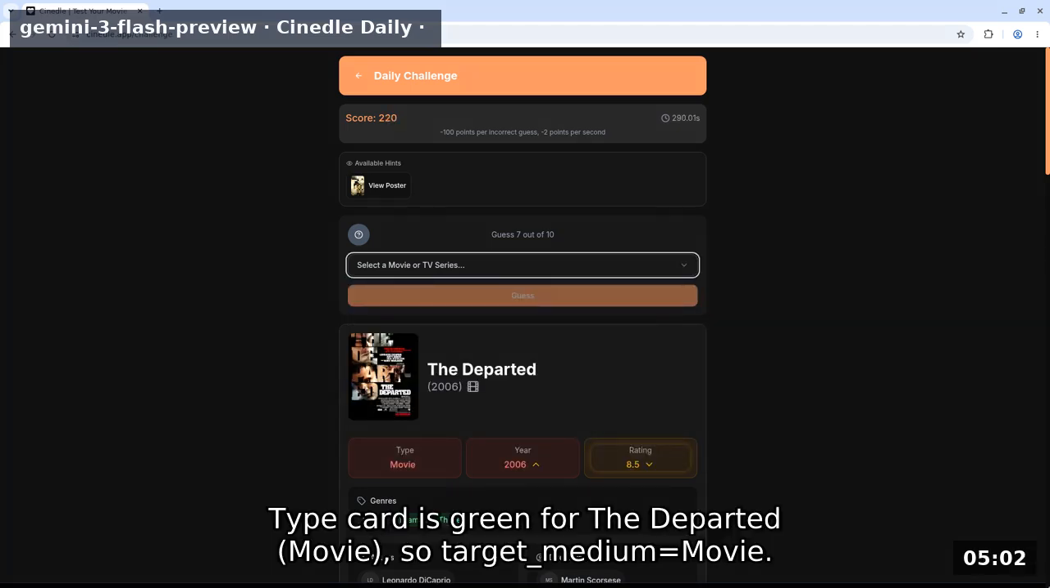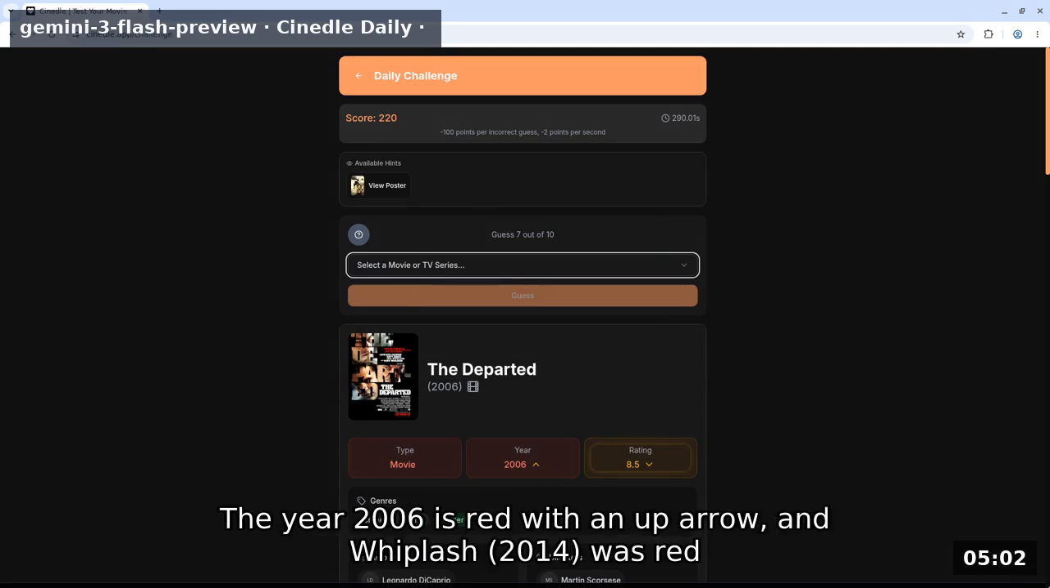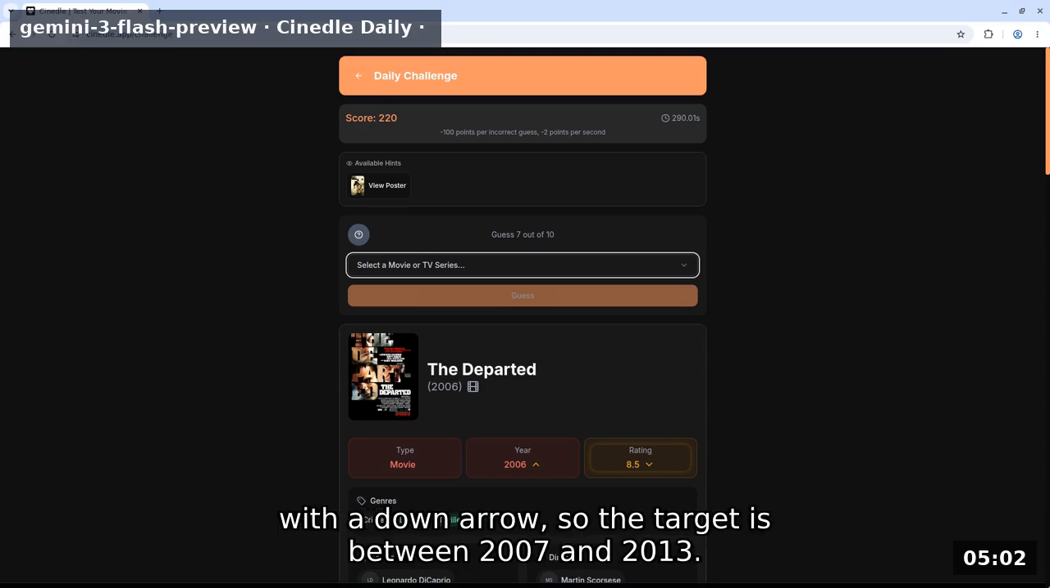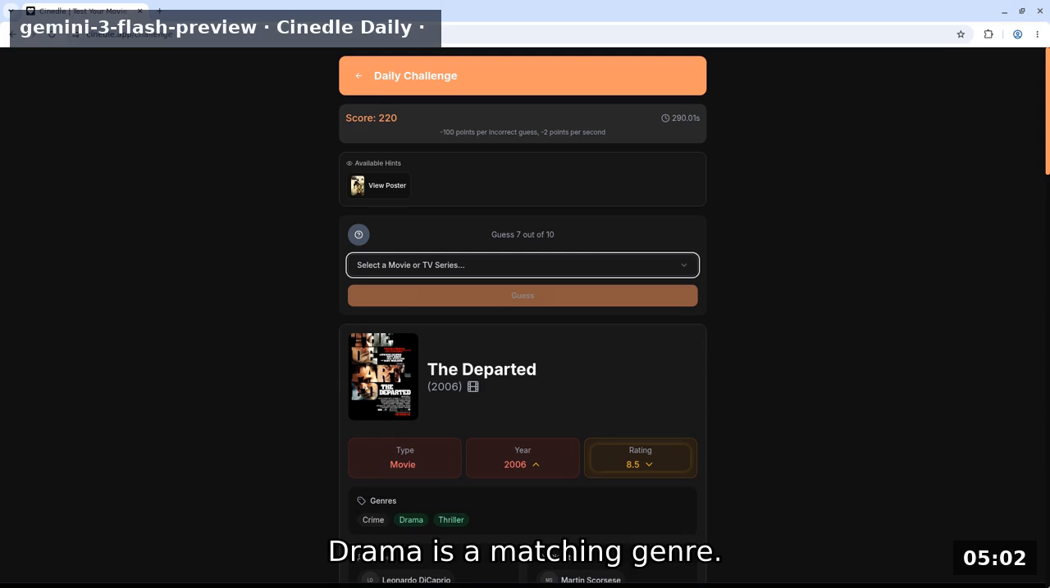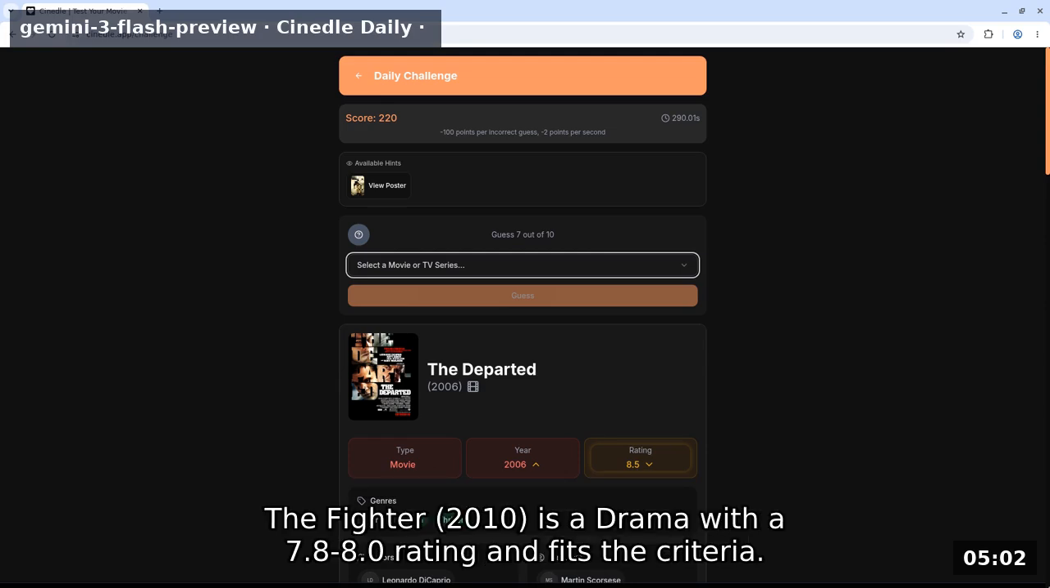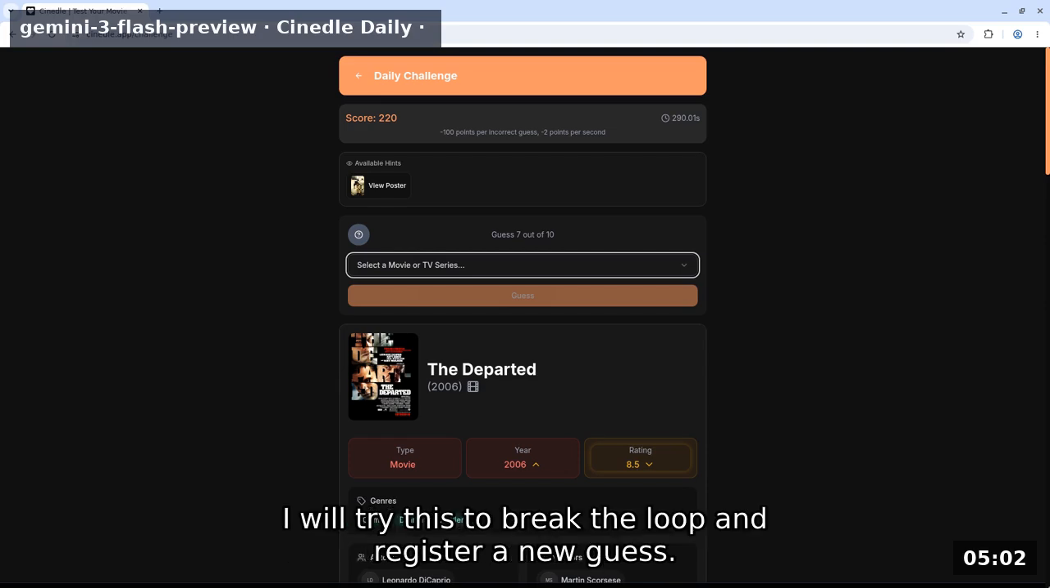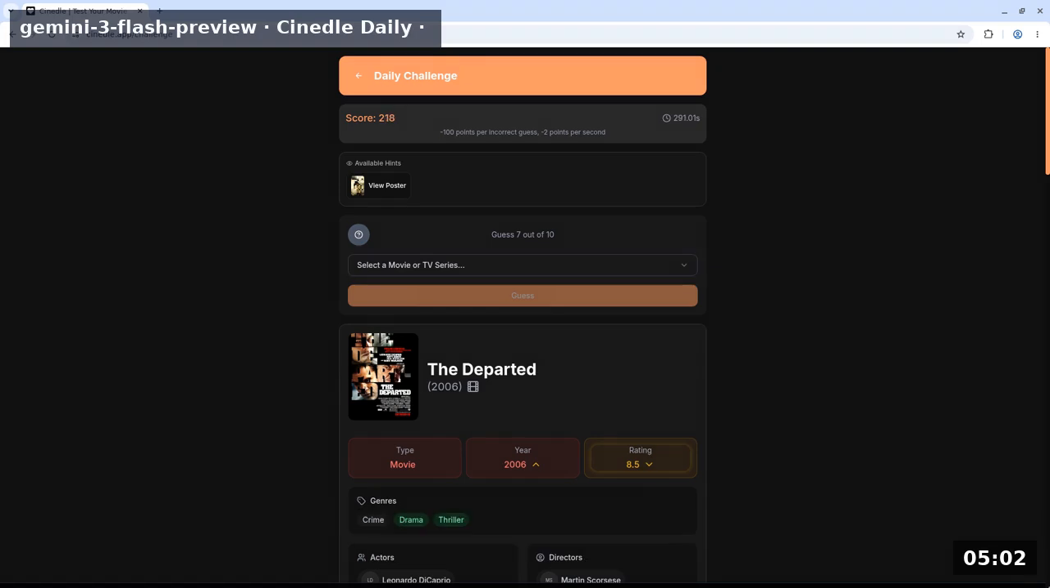Type card is green for The Departed movie, so target medium equals movie. The year 2006 is red with an up arrow, and Whiplash 2014 was red with a down arrow, so the target is between 2007 and 2013. The rating 8.5 is yellow with a down arrow, meaning the target rating is 8.0-8.4. Drama is a matching genre. The Fighter 2010 is a drama with a 7.8-8.0 rating and fits the criteria. I will try this to break the loop and register a new guess.